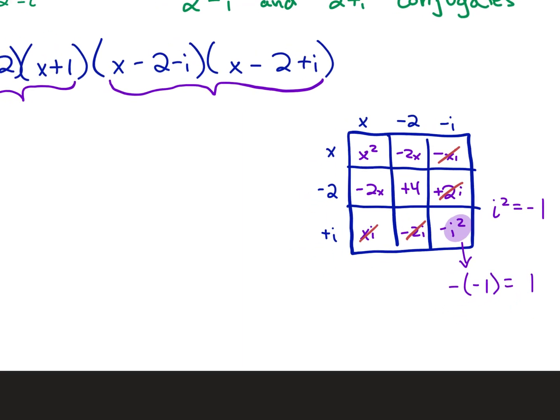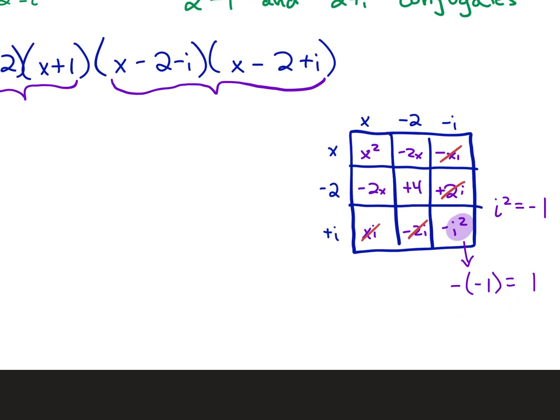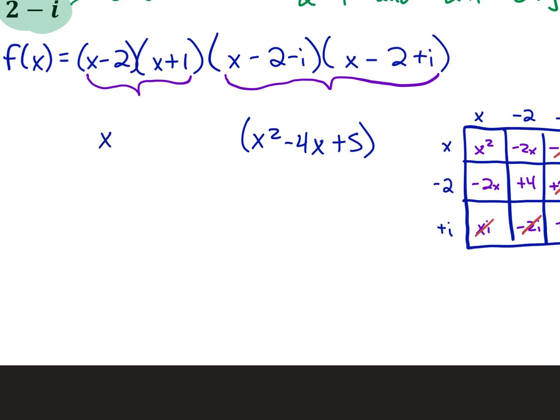Okay. So this is x squared minus 4x plus 5 times x squared minus x minus 2.